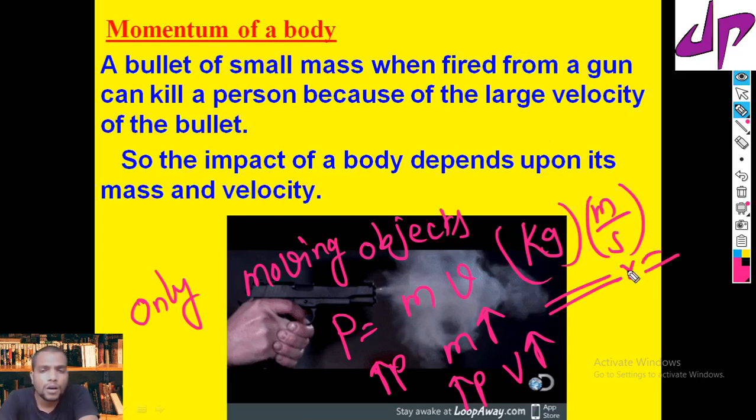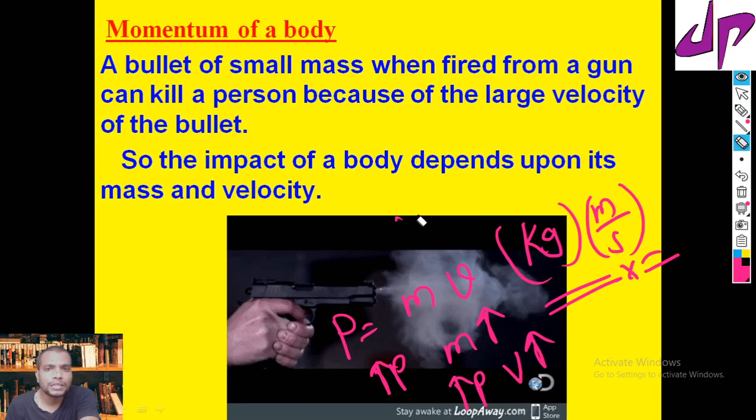So this is one more property for moving objects. Moving objects have velocity, and moving objects also have acceleration. Now we are learning another property for moving objects, that is momentum. A simple definition, learn it properly: the product of mass and velocity is defined as momentum.